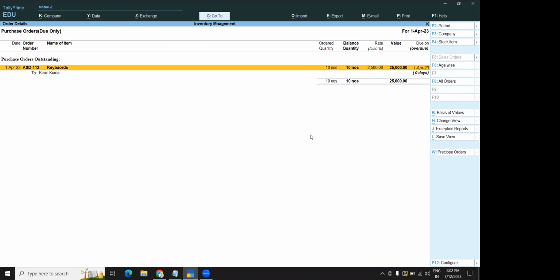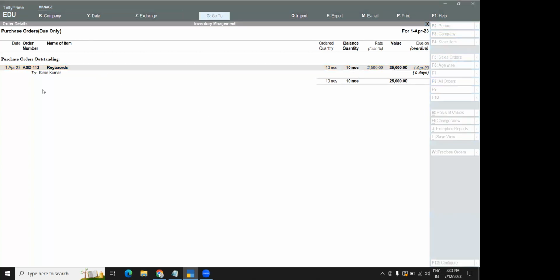So before this, how many was pending? Now how many is pending? You will come to know the difference. Can anyone tell me the difference?